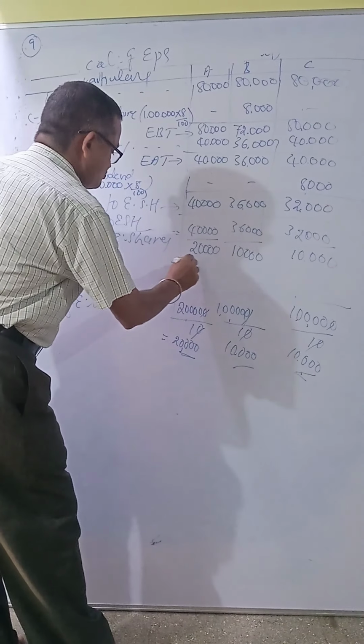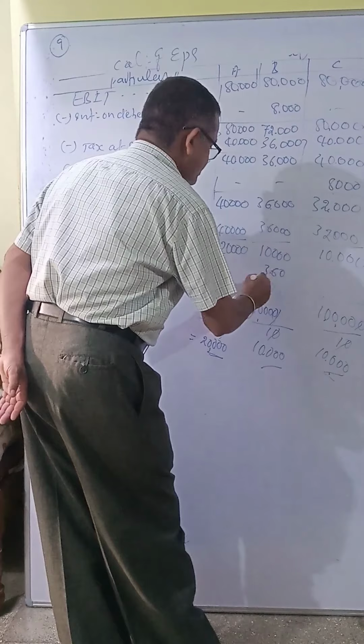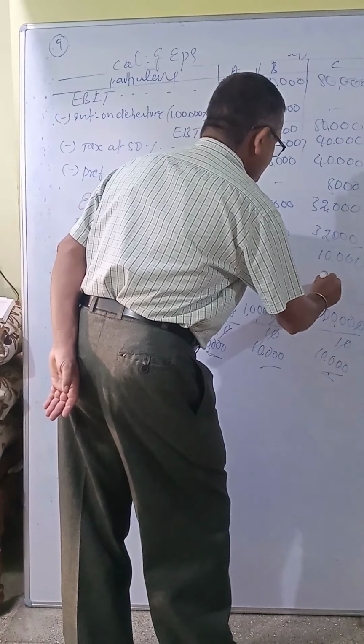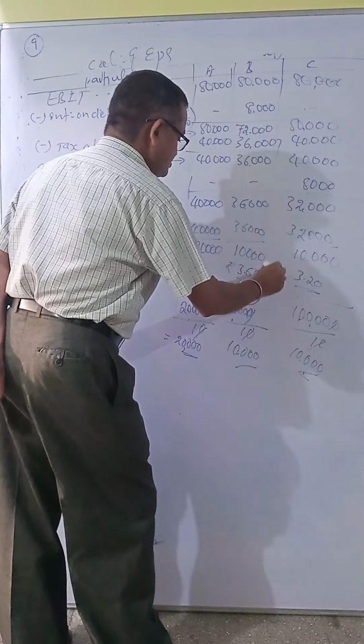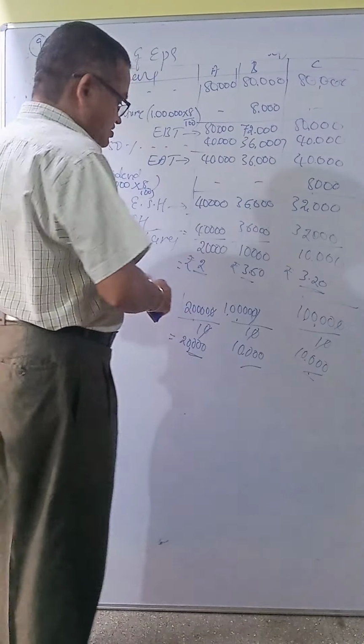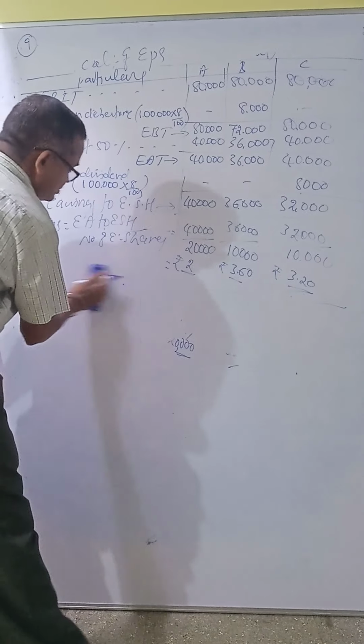So rupees 2 first, rupees 3.60 second, rupees 3.20. This is called EPS in rupees.